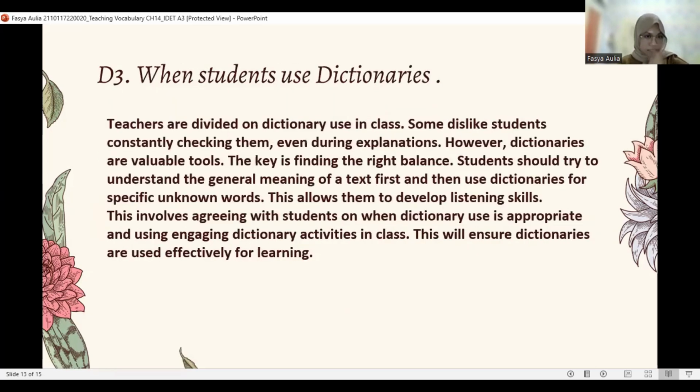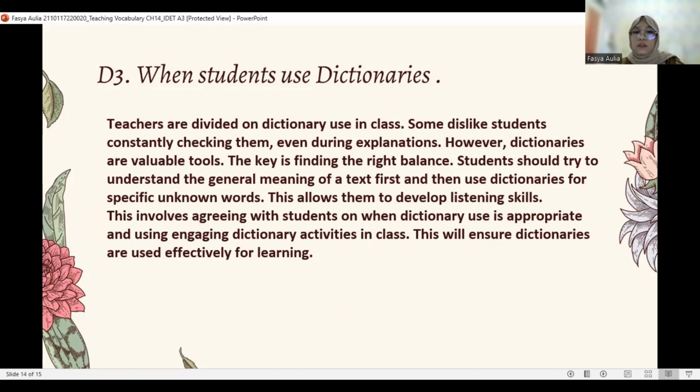Next slide, please. Then when students use dictionaries, teachers are divided on dictionary use in class. Some dislike students constantly checking them, even during explanations. However, dictionaries are valuable tools. The key is finding the right balance. Students should try to understand the general meaning of a text first, and then use dictionaries for specific unknown words.